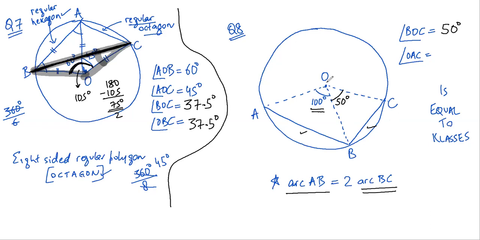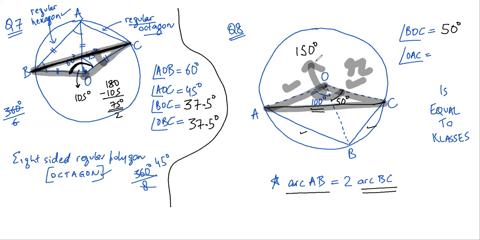OAC, again, if I join this, whole is an isosceles triangle, because this and this are radii. This angle is whole of this angle. This is 150 degrees. So I remain with 30 degrees, which I'll distribute here and here. So this angle will be equal to 15 degrees. This angle will be equal to 15 degrees. So OAC will be equal to 15 degrees.